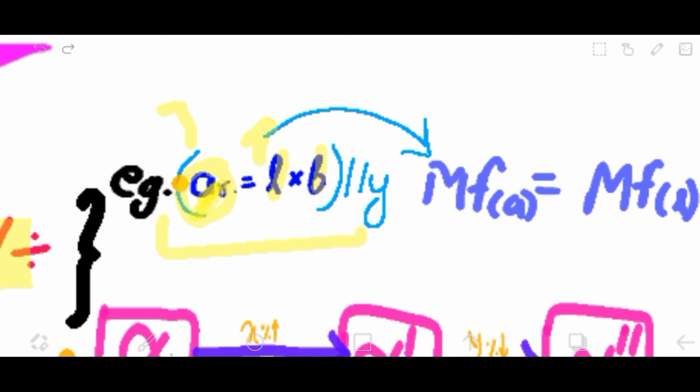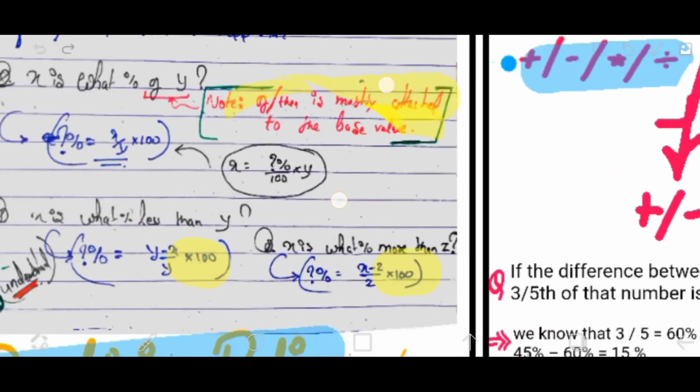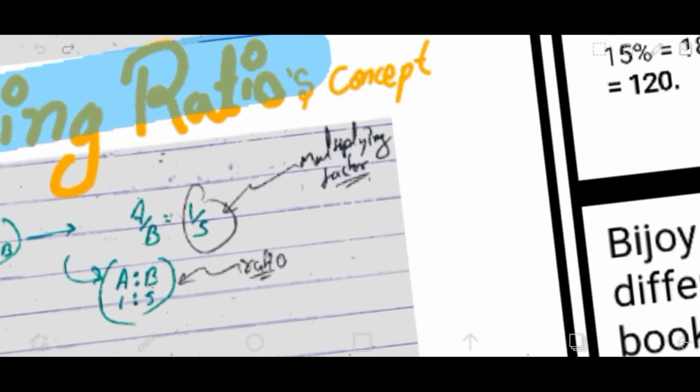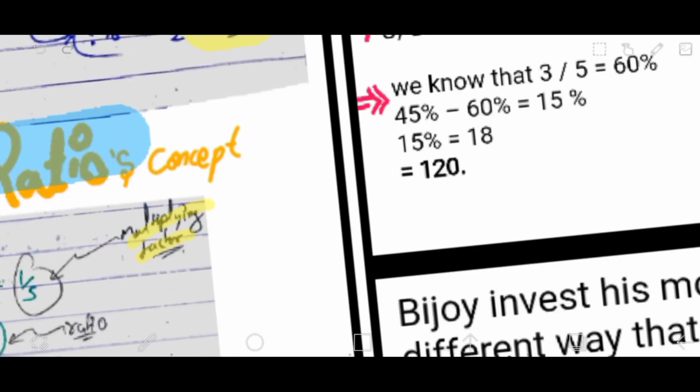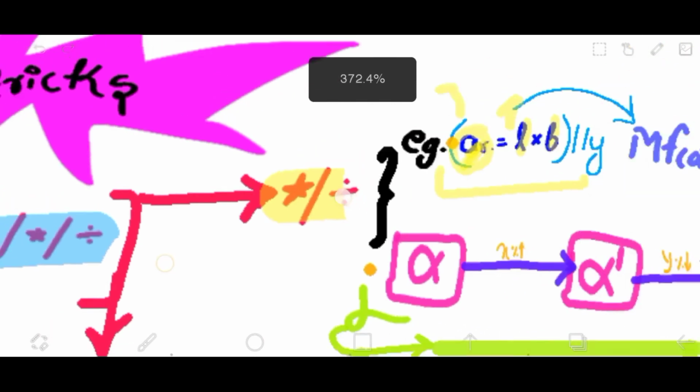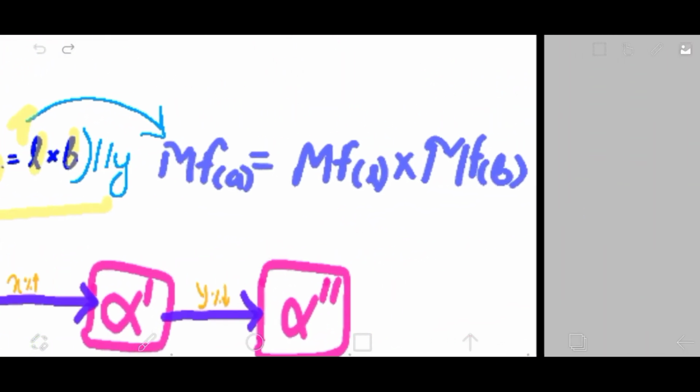And here we are not even talking about percentage. Here we are talking about the multiplying factor, so it's easier for you if you get it. For example, if I show you here, you know that the multiplying factor is 1 by 5, right? And the initial value is 5. So to get the value of A, you just need to multiply 1 by 5 with B. So I don't think there's much to do. Multiplying factor is a very awesome concept. It's just amazing.